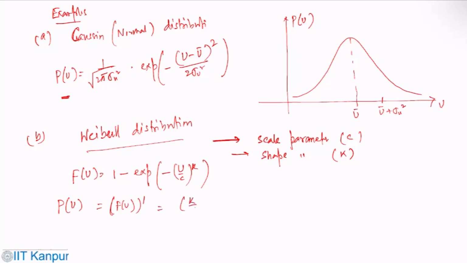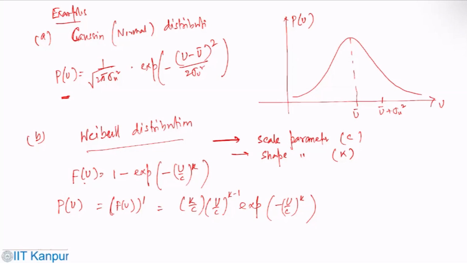One can write (k by c) times (u by c) to the power k minus 1, into exponential of minus (u by c) to the power k. So it's taking the derivative of that, and you can get this.